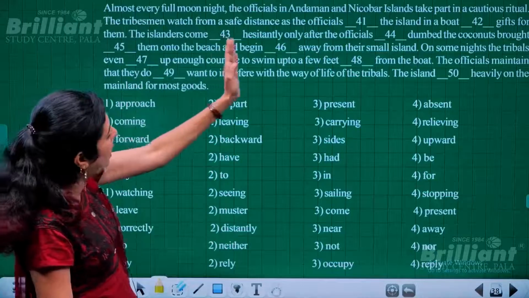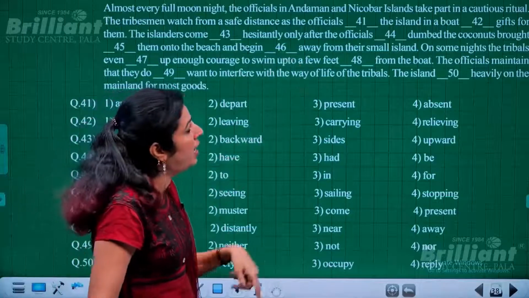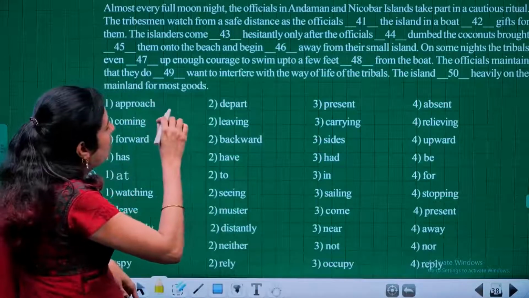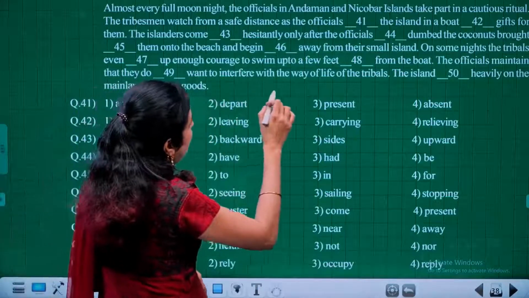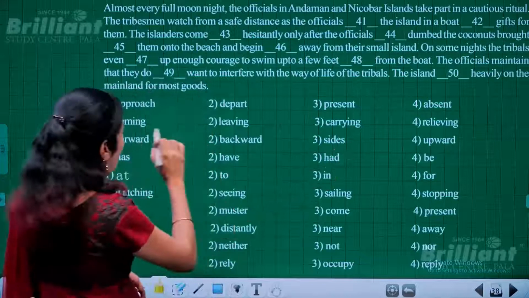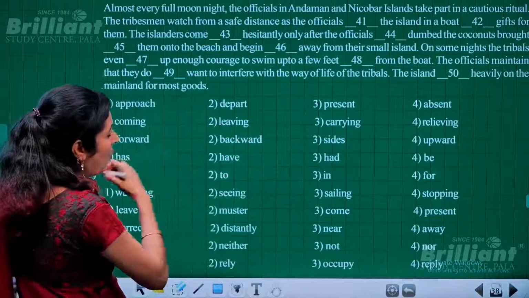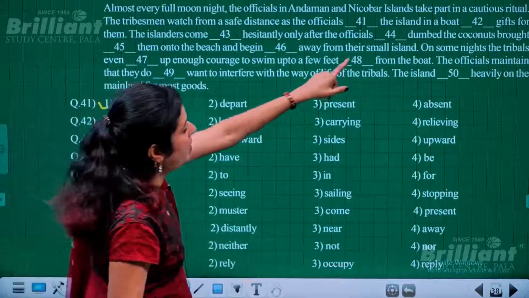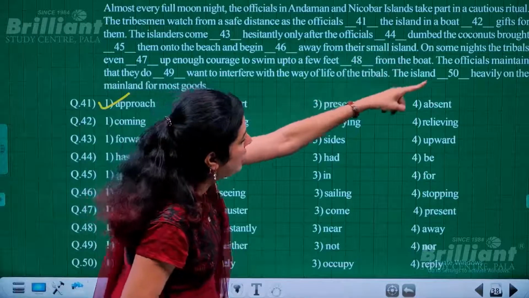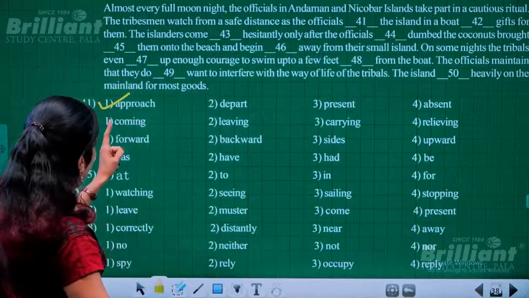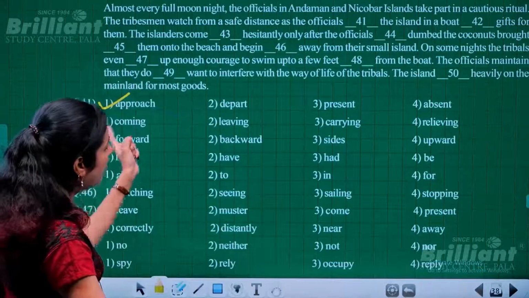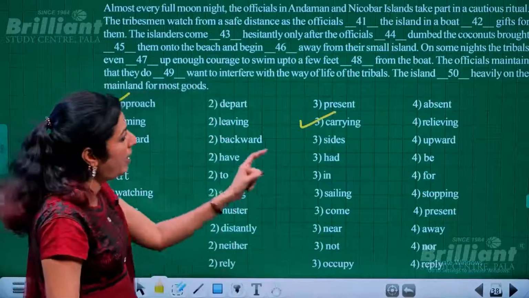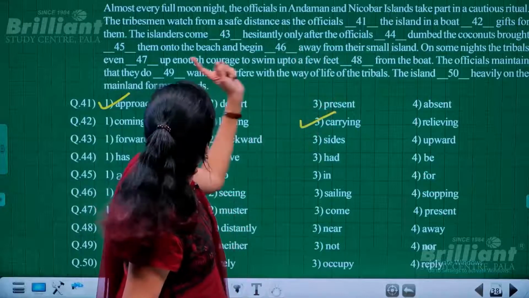Almost every full moon night, the officials in Andaman and Nicobar Islands take part in a cautious ritual. The tribesmen watch from a safe distance as the officials approach the island, not depart, not going away, but coming to the island. So it's approach. Approach the island in a boat, carrying gifts for them, obviously, not coming gifts or leaving gifts.